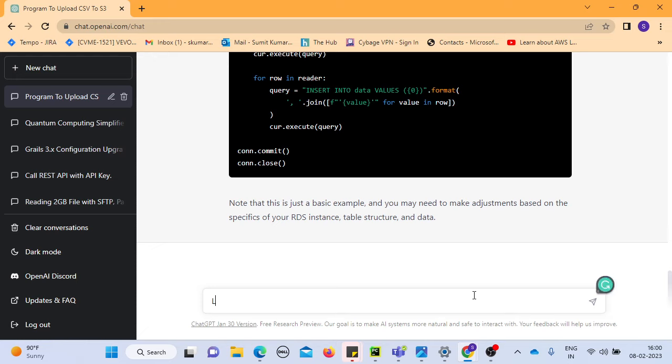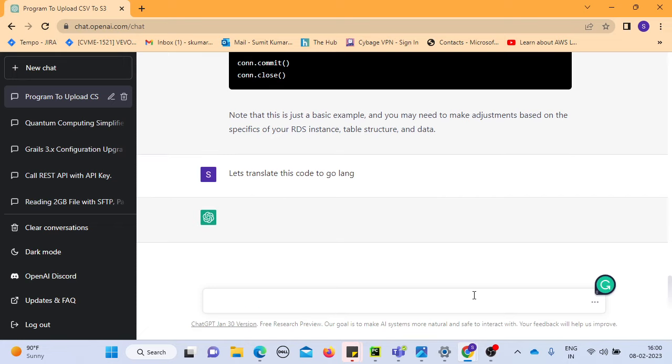Now let's translate this code to Golang. Let's see what it does. I never did this before, but I know ChatGPT has the power to understand what you asked of the code initially in the requirement, to read data, to write data, and once it's done in Python, you are going to move it to Go language. That is also possible. So these are great things any developer can do.